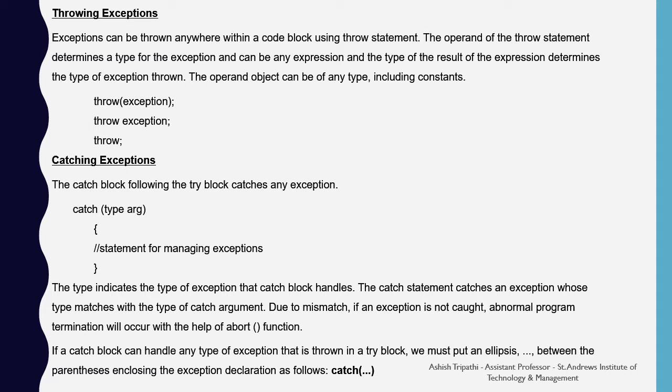Due to mismatch, if an exception is not caught, abnormal program termination will occur with the help of abort function. If a catch block can handle any type of exception that is thrown in a try block, we must put an ellipsis between the parentheses enclosing the exception declaration as follows: catch ...